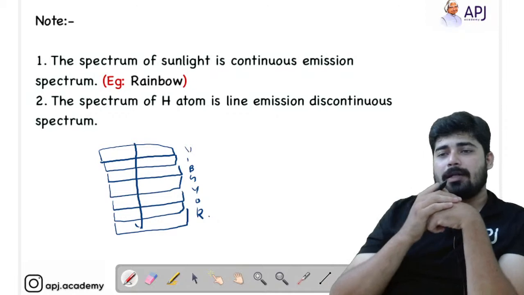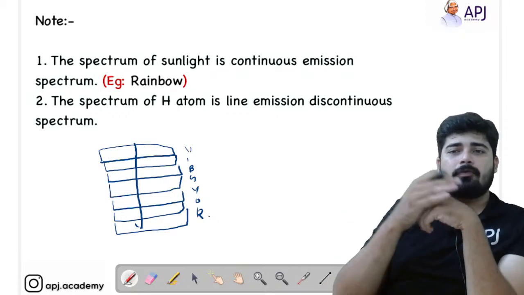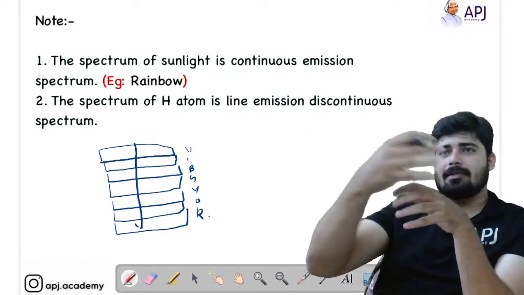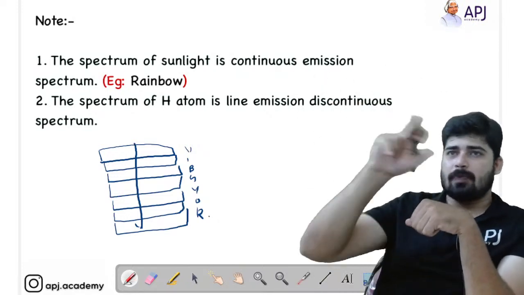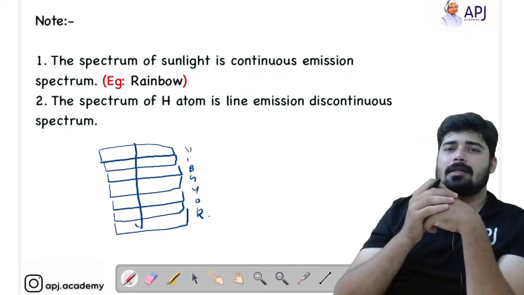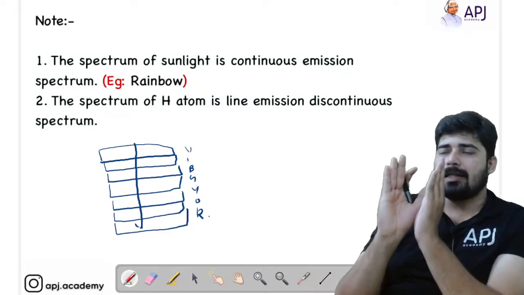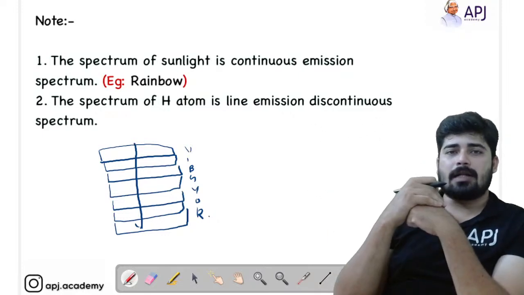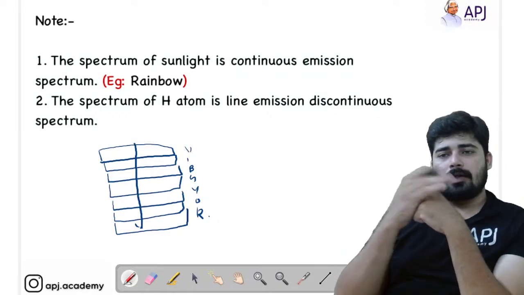This happens when the sunlight travels through a humid climate. We can see the spectrum of the rainbow, and there is physics in it which you can learn, but I'm not going into that topic. Just understand that the spectrum of sunlight which we see with our eyes is the rainbow.